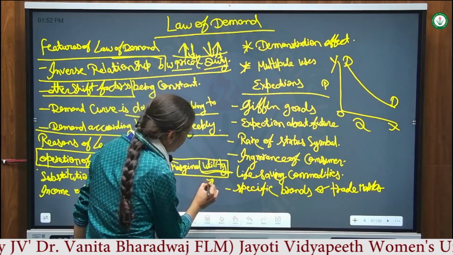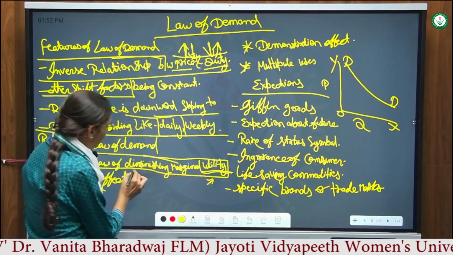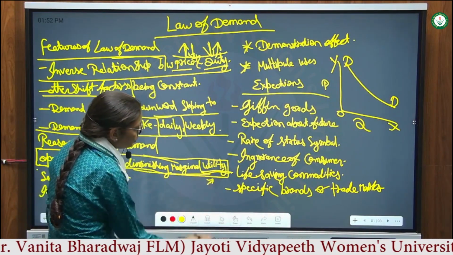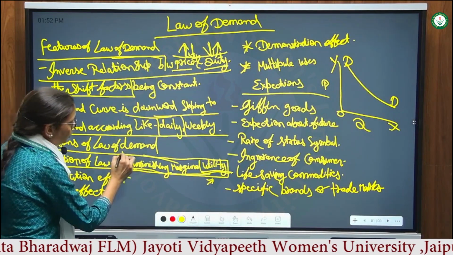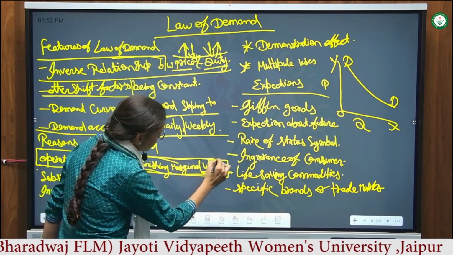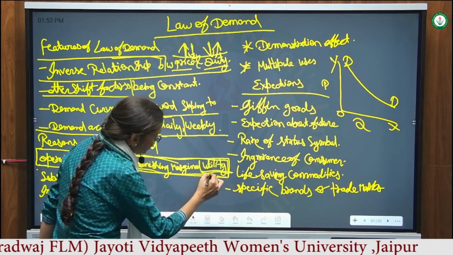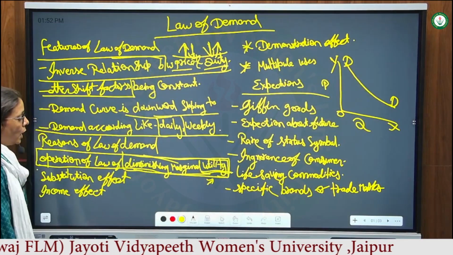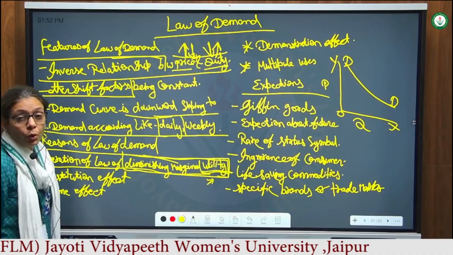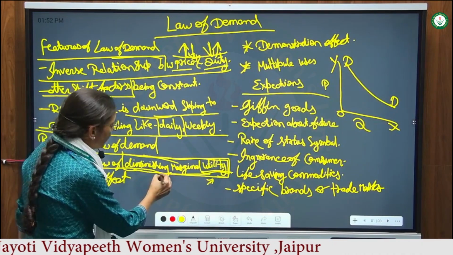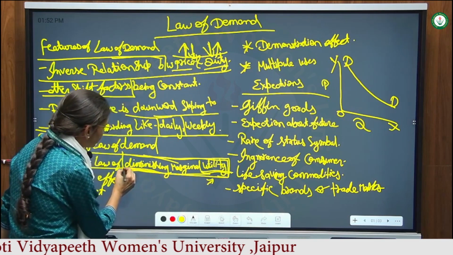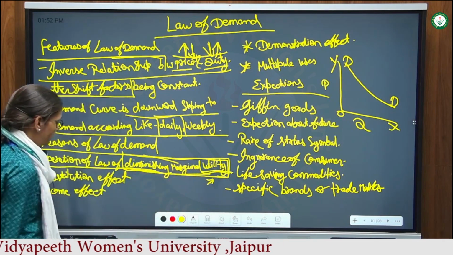So the law of demand is based on the law of diminishing marginal utility theory, also given by Alfred Marshall. This is the basic concept of the inverse relationship between price and quantity. A consumer is able to pay more if he gets more utility. If he gets less utility, he will pay less for more units.